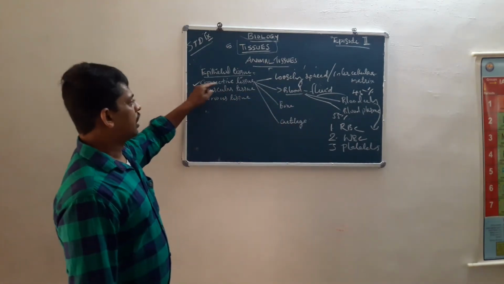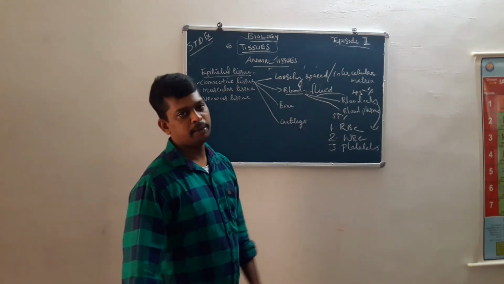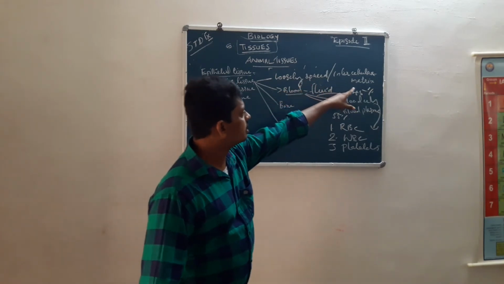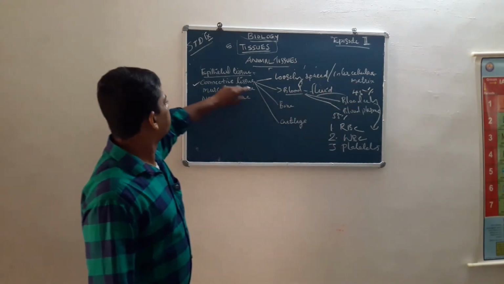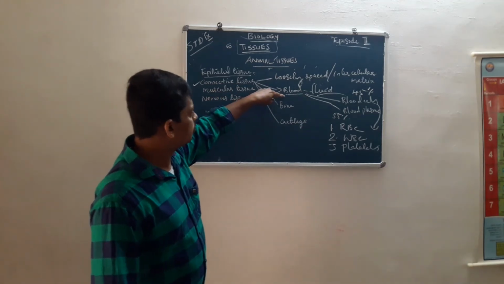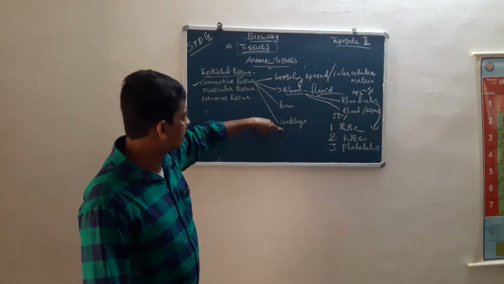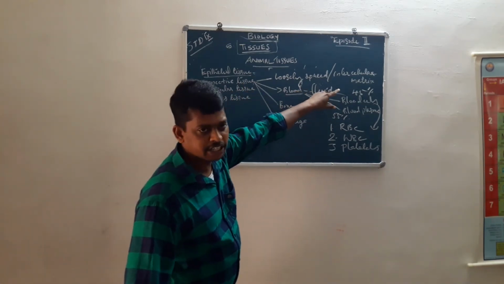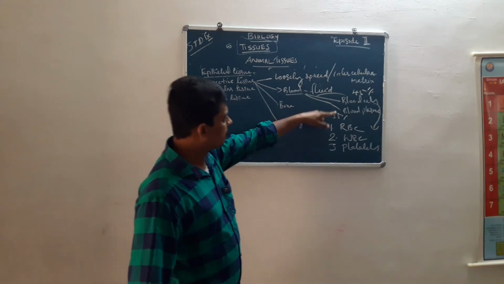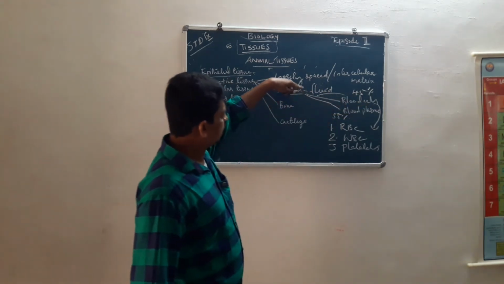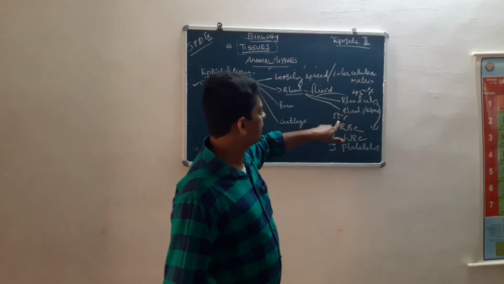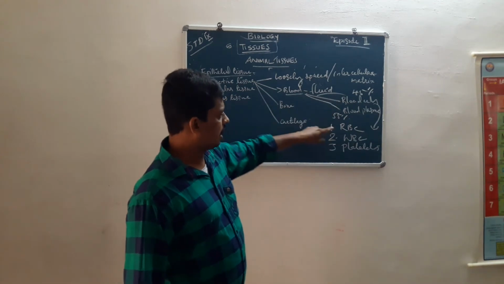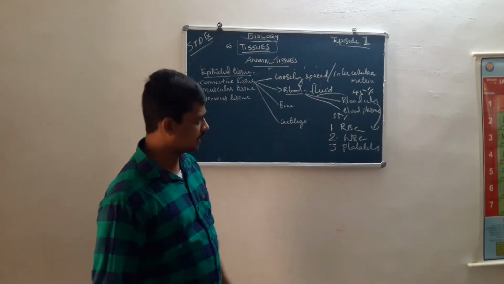Connective tissues are loosely packed with an intercellular matrix, and the main examples are blood, bone, and cartilage. Blood has two parts, blood cells and blood plasma, about 45% blood cells and 55% plasma. Three types of blood cells: RBC, WBC, and platelets.